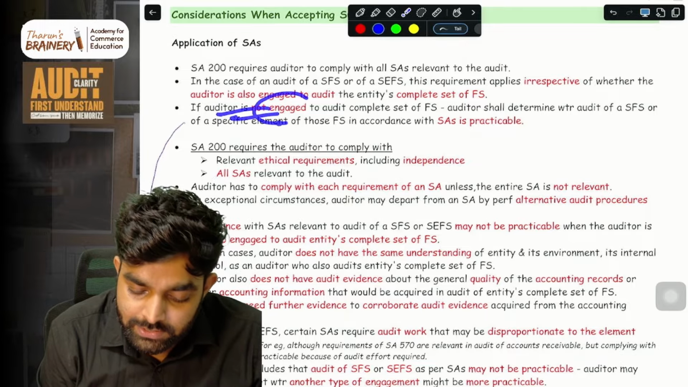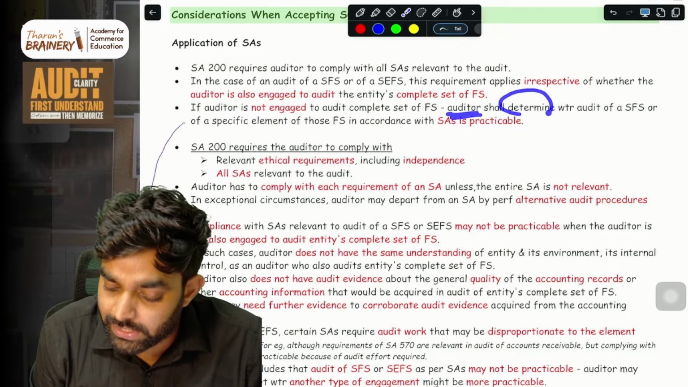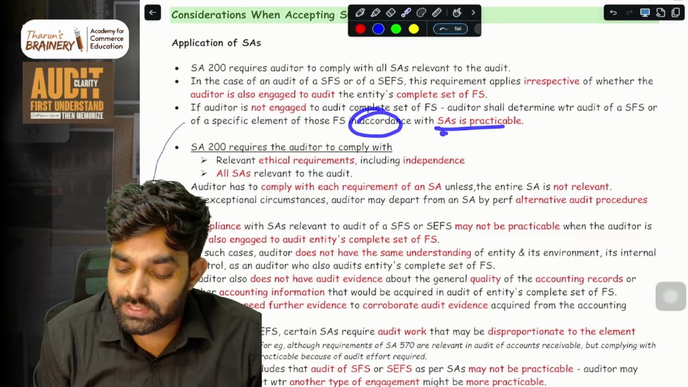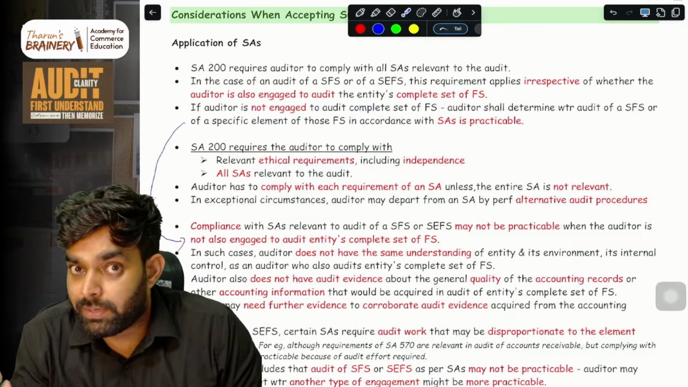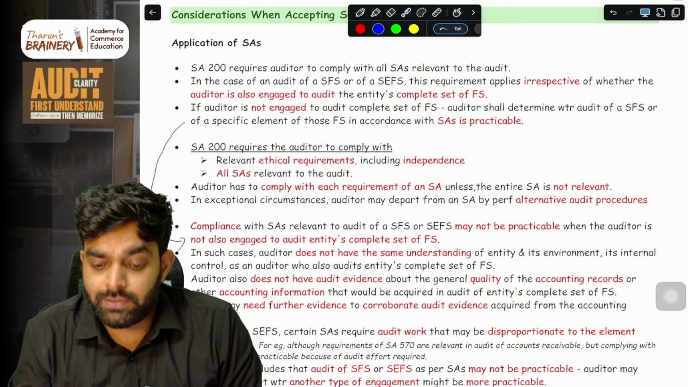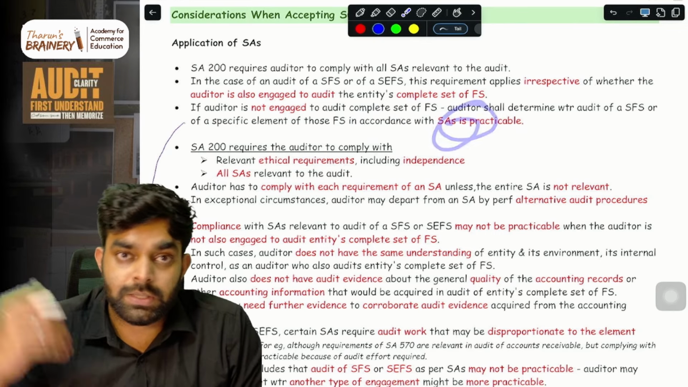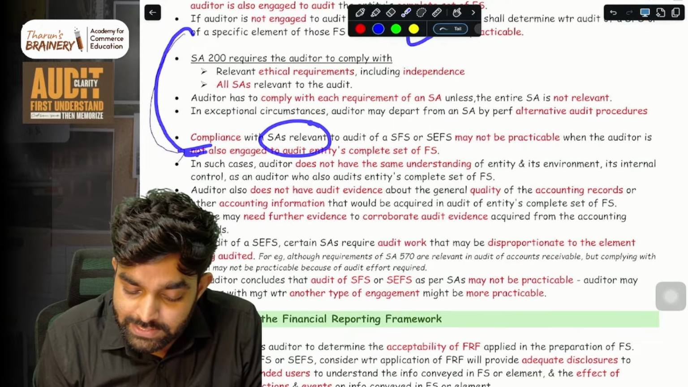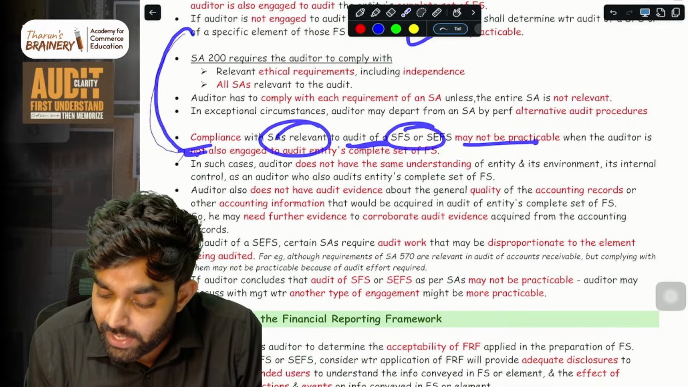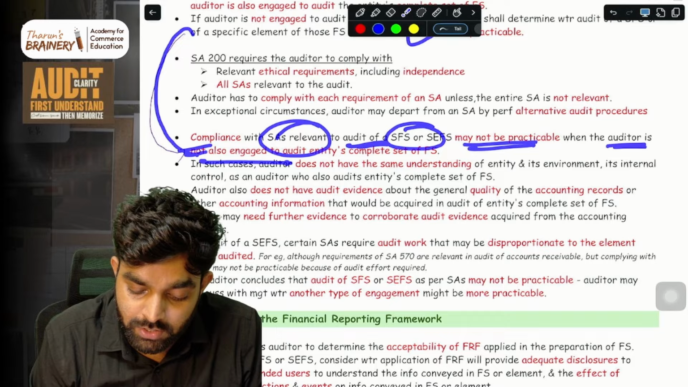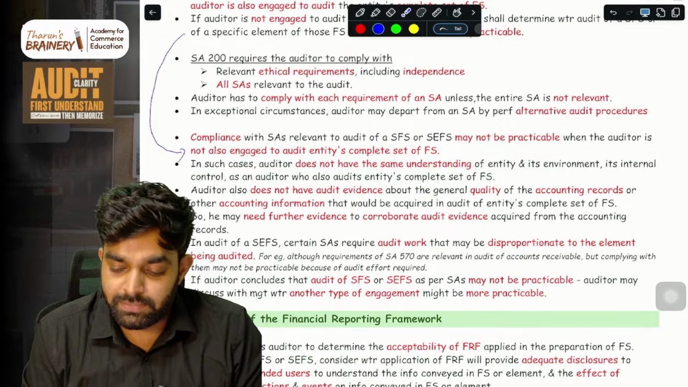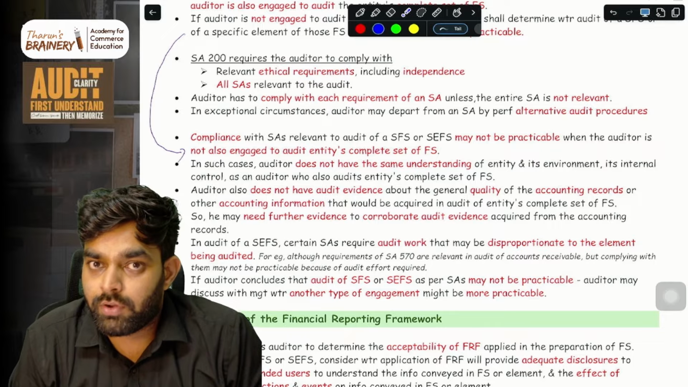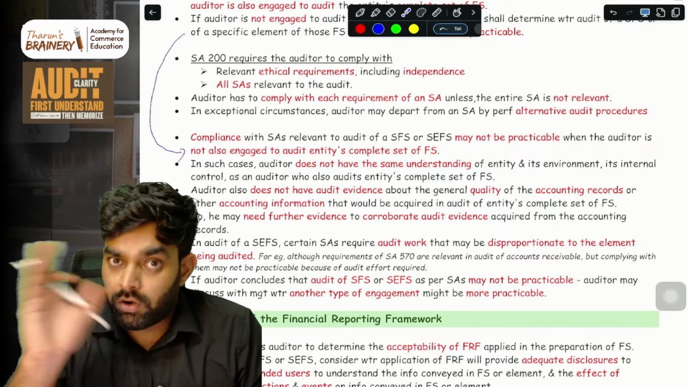So when the auditor is different, then the auditor has to determine whether audit of SFS or SCFS in accordance with SA is practicable. That is, auditing trade receivable with whatever relevant SA is applicable, is it practical or not? Because it is linked to some other elements also. Okay, so keep that in mind. Then one more thing, compliance with the SAs relevant to the audit of SFS or SCFS may not be practicable when the auditor is not also engaged in auditing the complete set. Same thing. When you are just auditing SFS or SCFS, sometimes it may be hard for you to comply with all relevant SAs because you are not auditing the complete set.